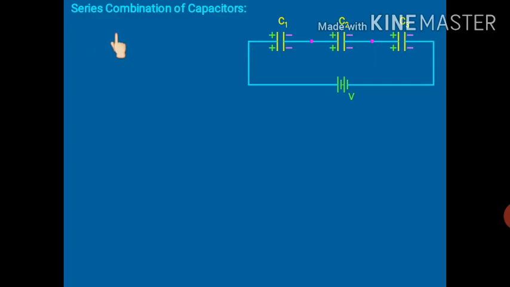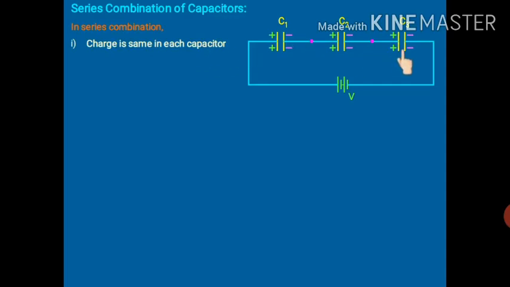Now in series combination, negatively charged plate of C1 is connected to positively charged plate of C2, and negatively charged plate of C2 is connected to positively charged plate of C3. This is how they combine with each other, and this is known as series combination of capacitors. Now in series combination, charge is same in each capacitor.